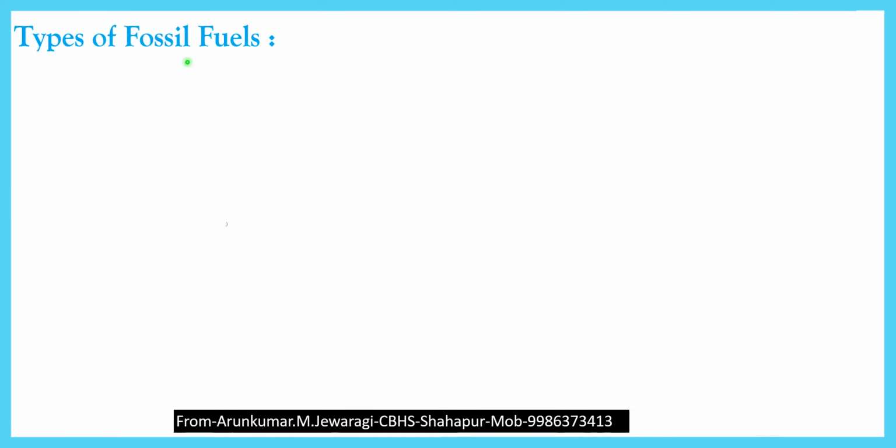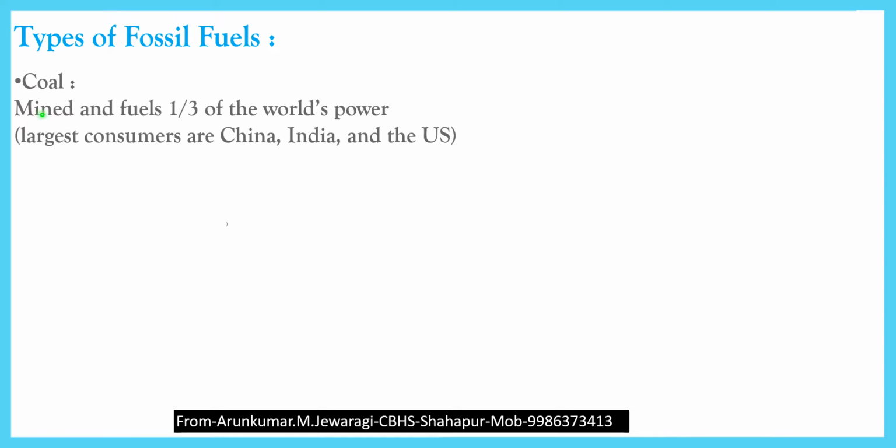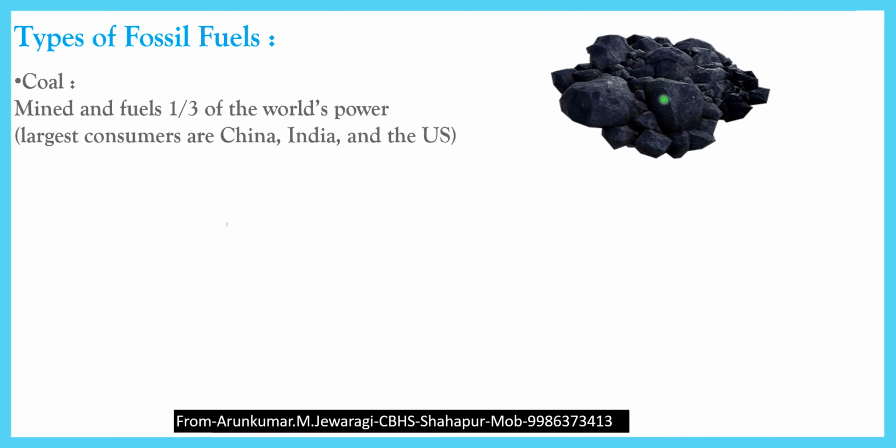Students, after knowing the formation of fossil fuels, we are going to know the different types or categories of fossil fuels. There are mainly three categories. First one, coal. Coal is mined. It is present inside the earth crust, and it fuels one third of the world's power supply. The largest consumers of coal are China, India and USA. It is mined and removed from the earth crust and used as a fuel.